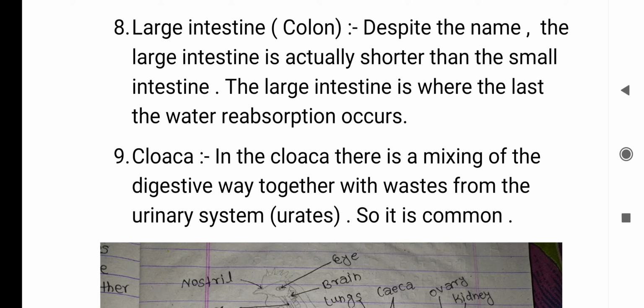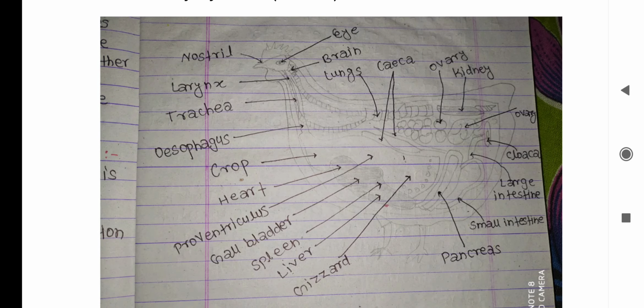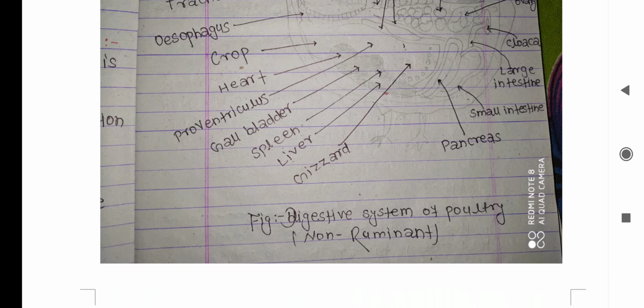And the ninth is the cloaca. In the cloaca, there is a mixing of the digestive waste together with waste from the urinary system, the ureter, so it is common. And this is the picture of the digestive system of poultry, a non-ruminant.